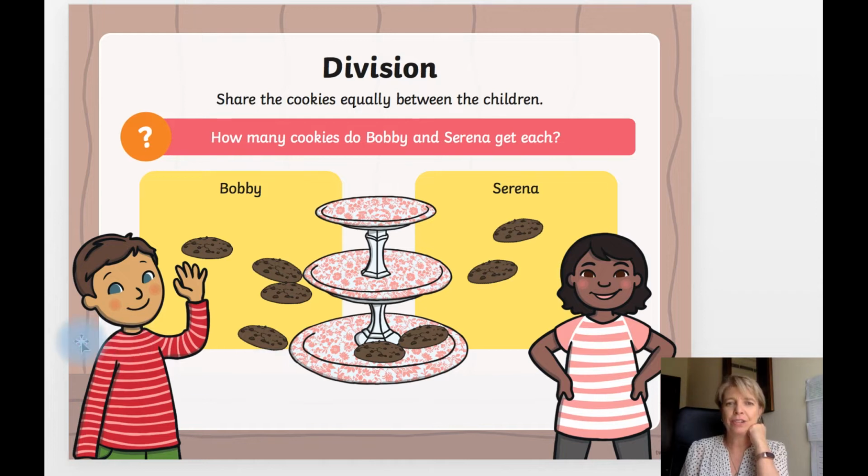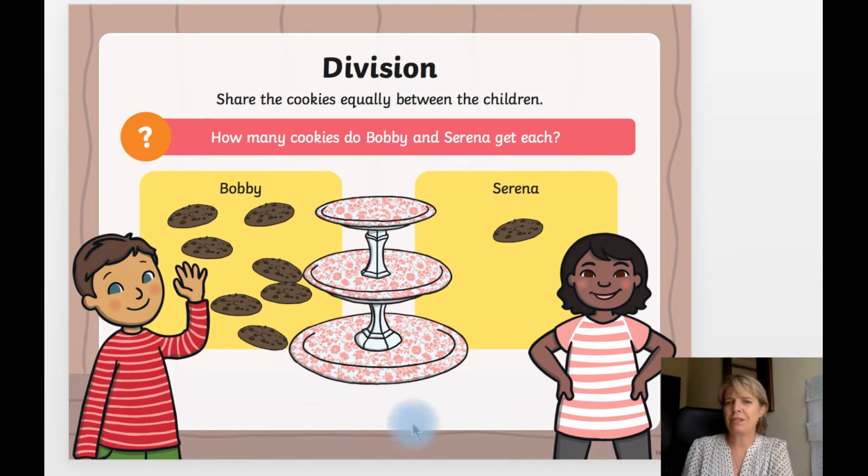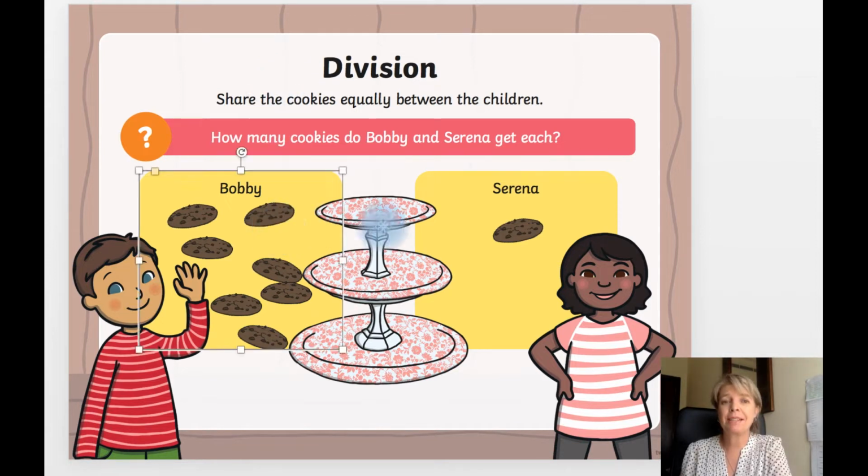Here are two children, Bobby and Serena. They have cookies. And it says, how many cookies do they get each? Now, when we share it, we want to be fair, don't we? Because if I took all the cookies and I gave this many to Bobby, is that fair? No, it's not, is it? Serena would not be happy. So when we divide, we have to share in equal groups. That means groups of the same size.